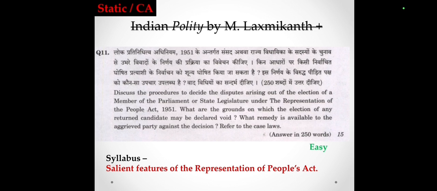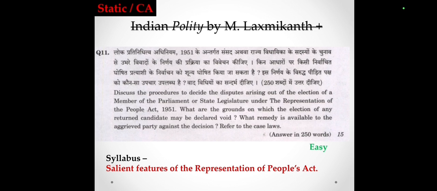But in the syllabus we have a clear point, the salient features of the Representation of People's Act. So the candidate appearing for the mains is expected to cover these types of points, and to cover the syllabus very comprehensively we have to study other materials also. So the knowledge of M. Lakshmikant is not sufficient.